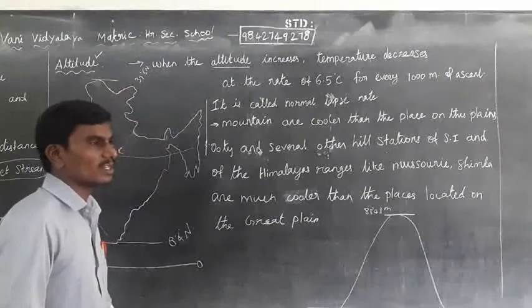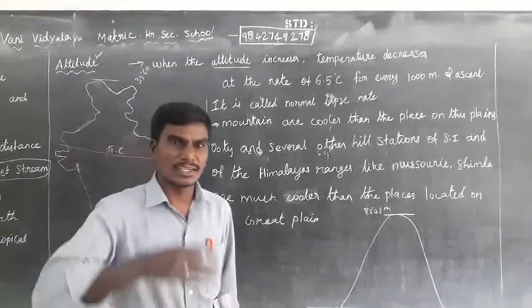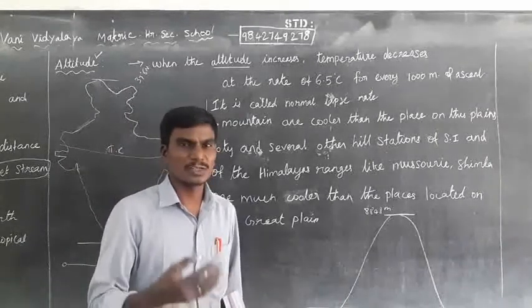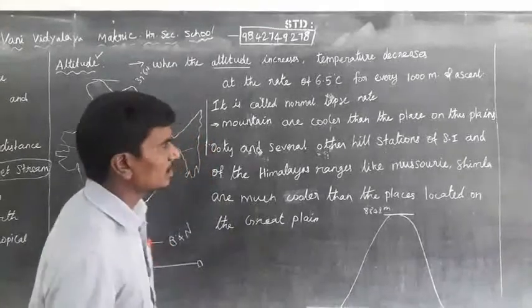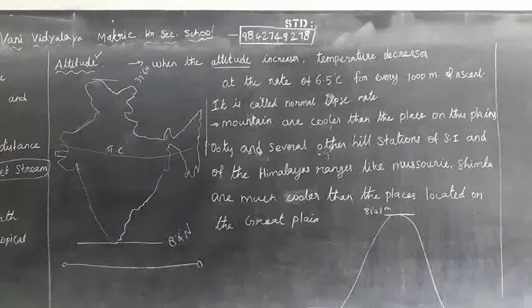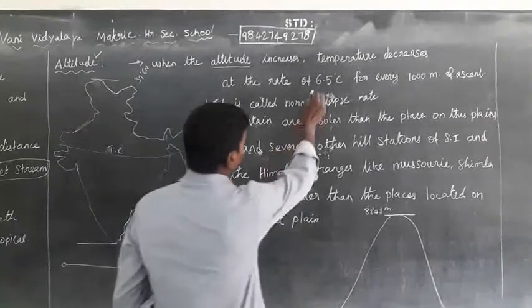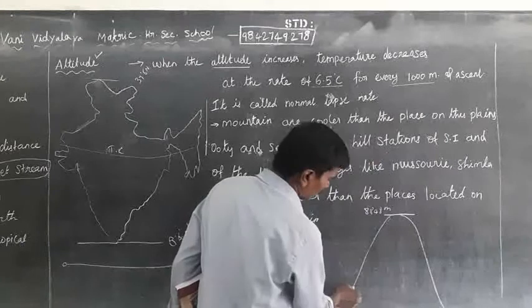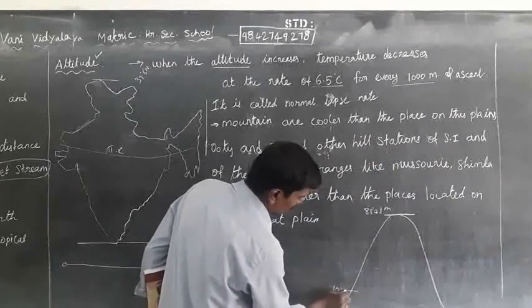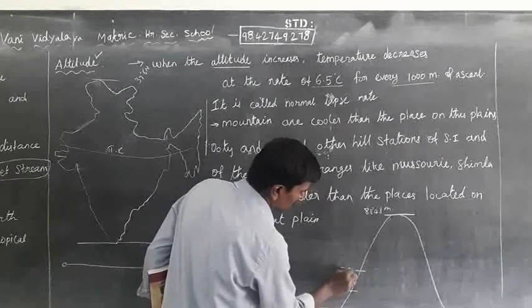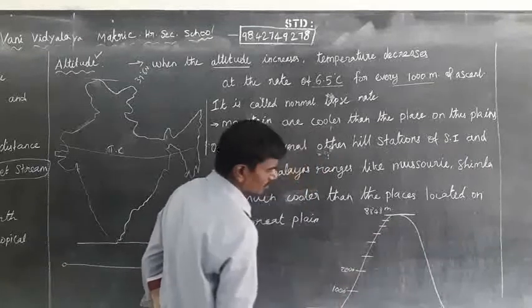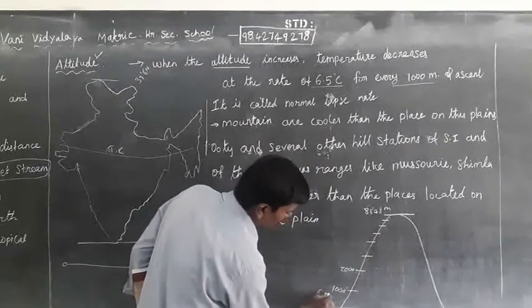For example, in the Nilgiri mountains, the height increases compared to the Coimbatore region, and for every 1000 meters the temperature reduces by 6.5 degrees Celsius. For example, 1000, 2000, 3000, 4000, 5000, 6000, 7000 meters, like that, with 6.5 degrees Celsius each.